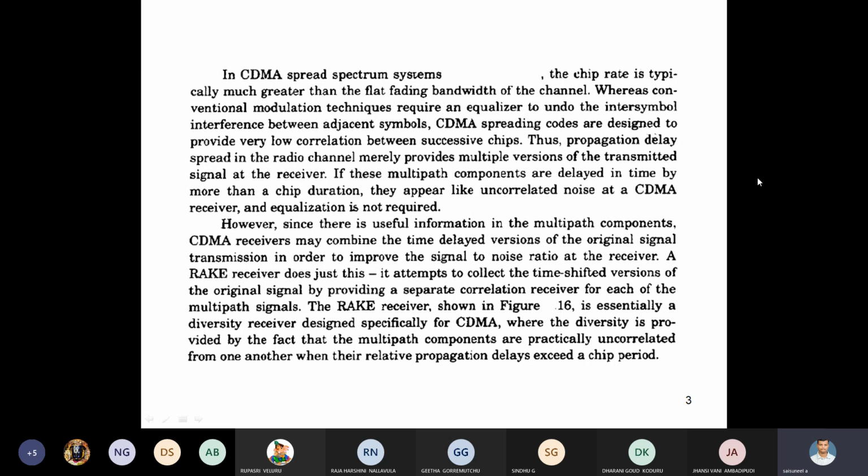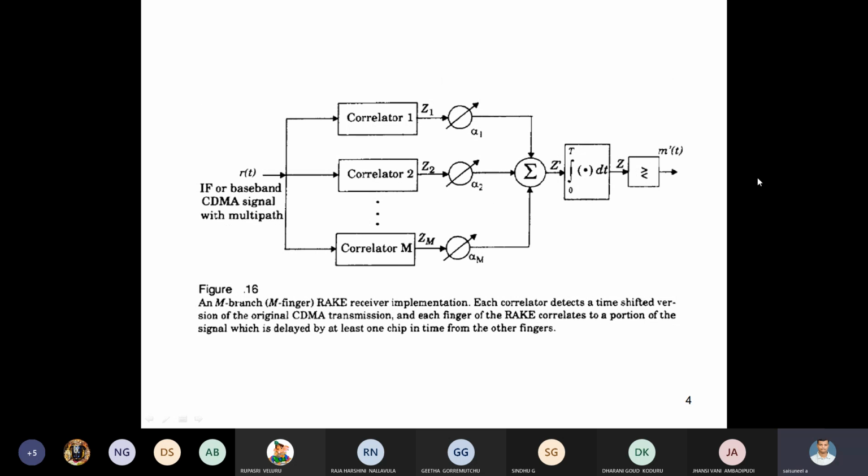CDMA is implemented by using this RAKE receiver. See this, this is the exact figure of the RAKE receiver. The input is r(t). What do you mean by r(t) here? It is the intermediate frequency or baseband CDMA signal with multipath.